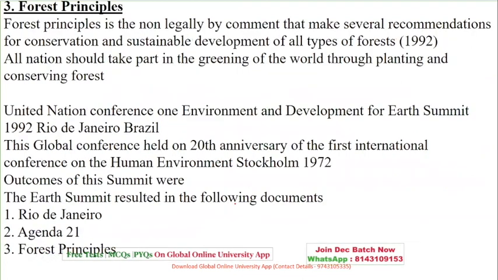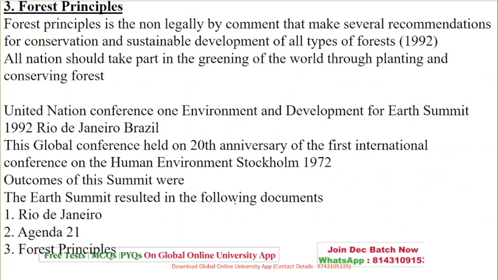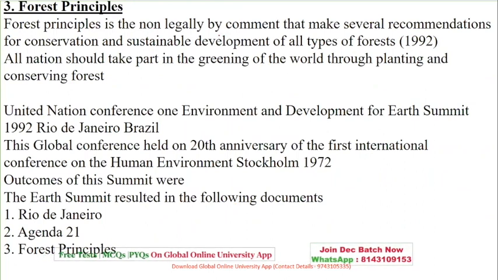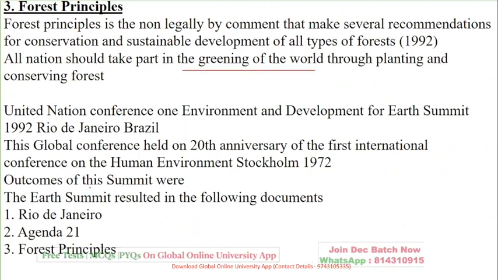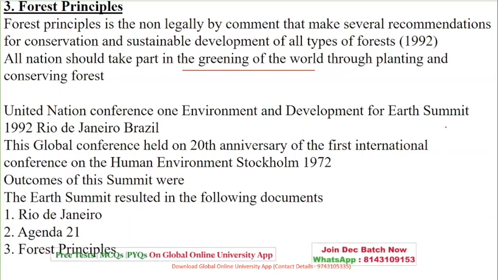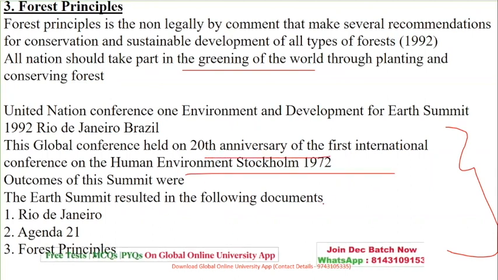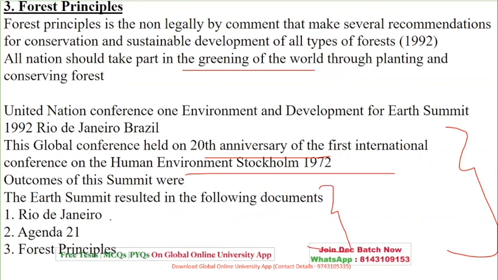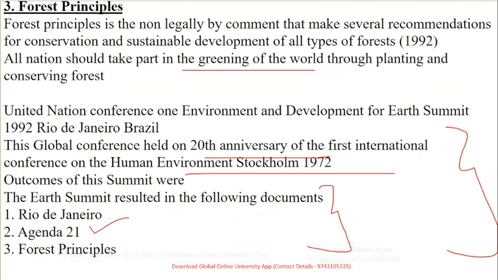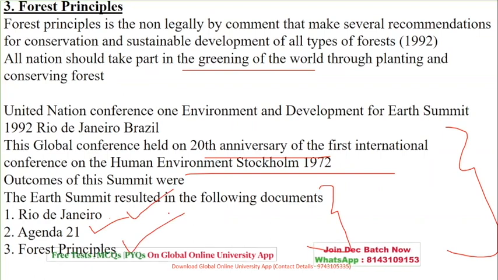Now, forest principles. The forest principles were non-legally binding, with several recommendations made for the conservation and sustainable development of all types of forest, that is, the greening of the world. So the outcomes, as I said, I have just summarized here: the global conference on the 20th anniversary of Stockholm 1972, the Earth Summit at Rio de Janeiro, Agenda 21 and Forest Principles.